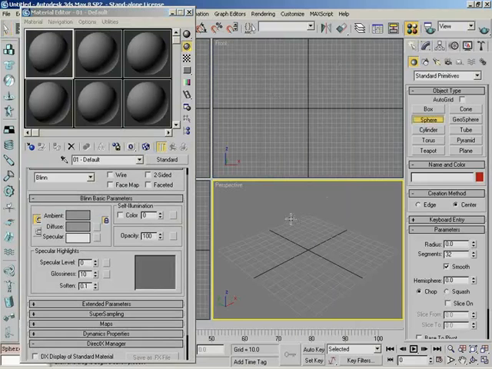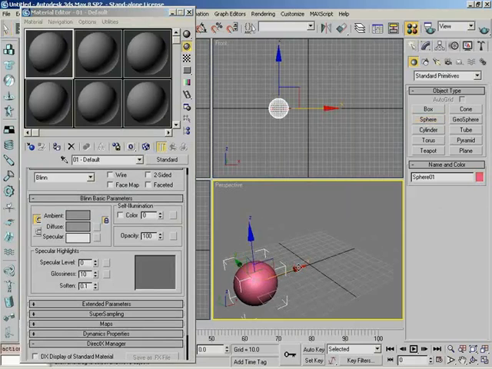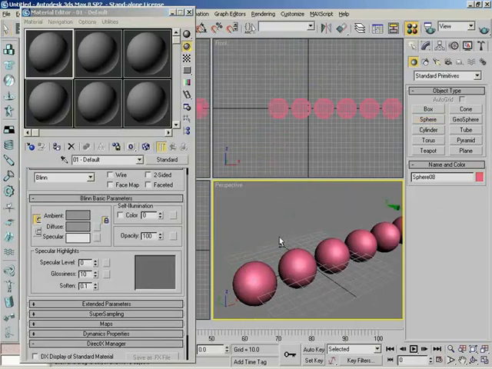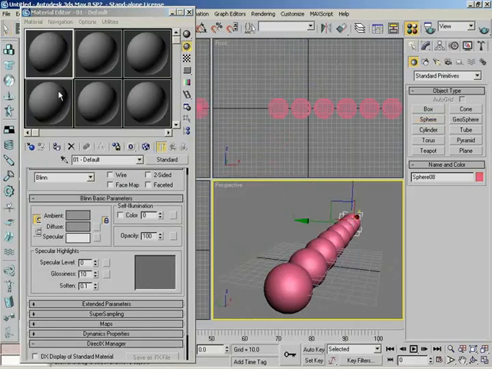Let me go ahead and create a sphere. And there we go. Let's go ahead and make a few copies of the sphere. Awesome. Hold down Shift, and I'll click up a few times. So I have 7 spheres. Now let me create a material over here. Well, I have a material. Let's edit one. Let's call this, let's say, William. So that's our William. Very official.